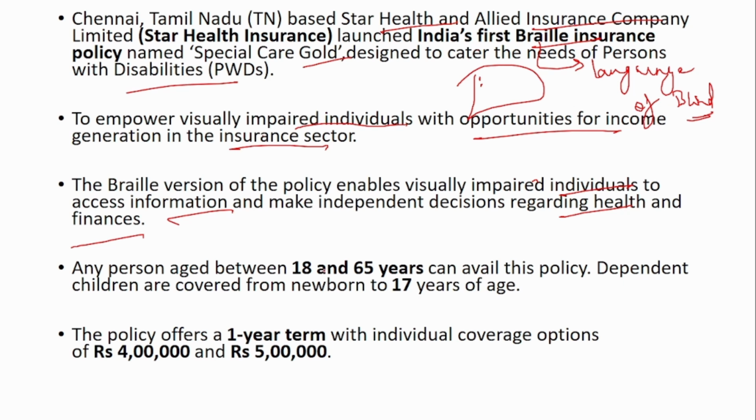Any person aged between 18 and 65 years can avail this policy, and dependent children are covered from newborn to 17 years of age. The policy offers a 1-year term with individual coverage options of 4 lakhs and 5 lakhs.